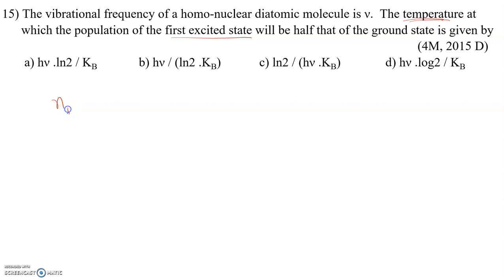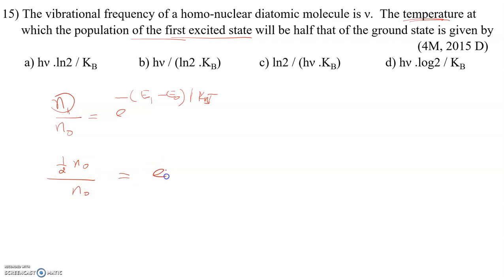The population in the first excited state divided by population in the ground state is equal to, assuming degeneracy is 1, e power minus energy of the first excited state minus energy of the ground state by kBT. Now, it is given that the population of the first excited state will be half that of the ground state. At what temperature will this exist?